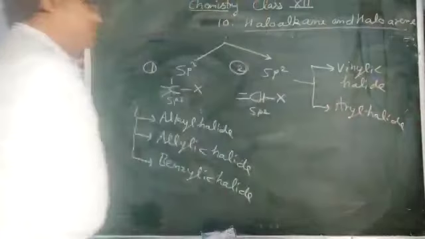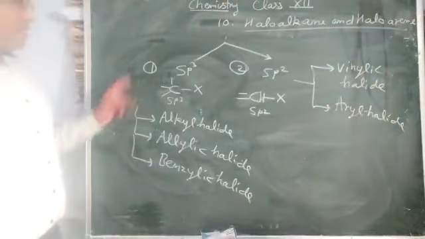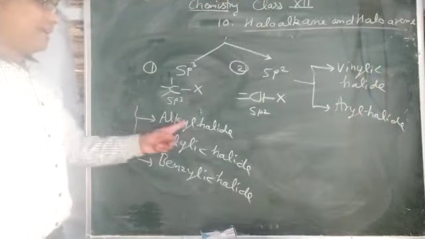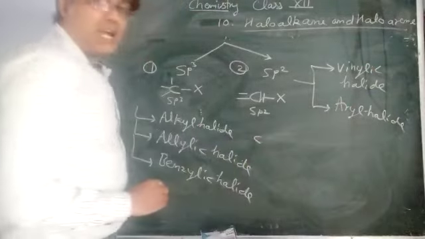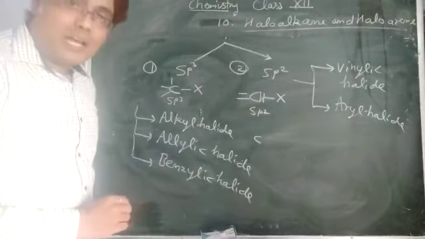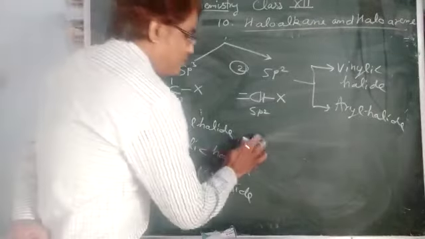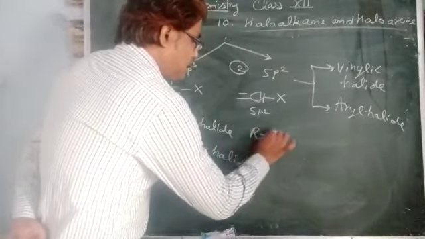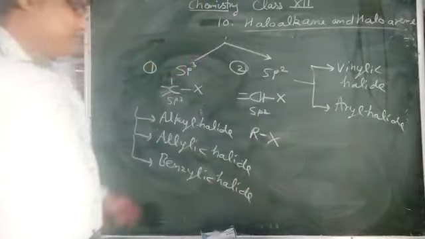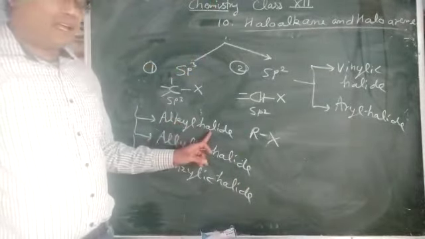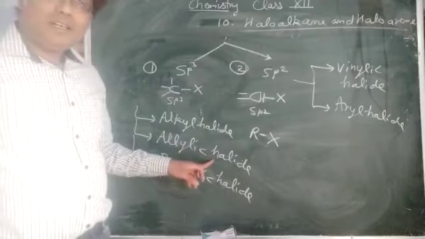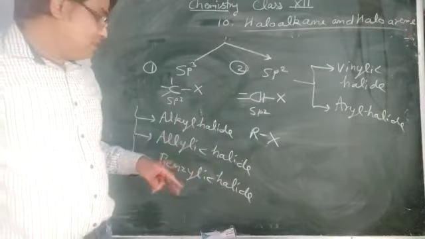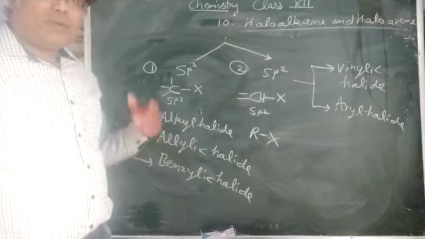Now we try to understand the difference between them. In the first type, alkyl halide, the sp3 hybrid carbon atom is part of an alkyl group, and the halogen atom is attached to this alkyl group, so it is called an alkyl halide. But in allylic halide, the halogen atom is attached to an allylic carbon. Now what is an allylic carbon?